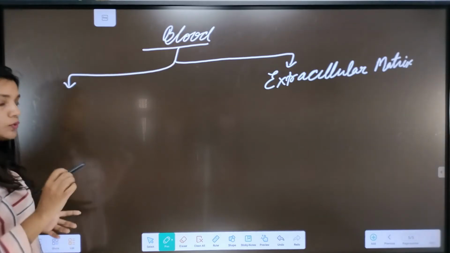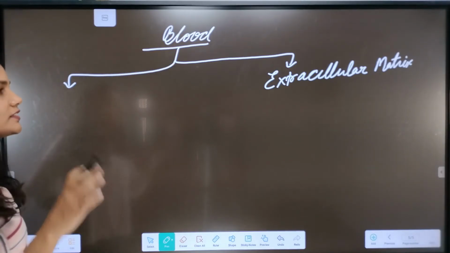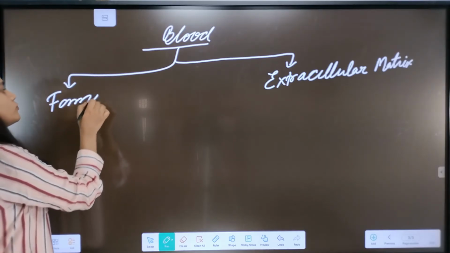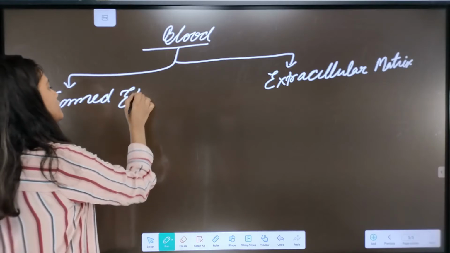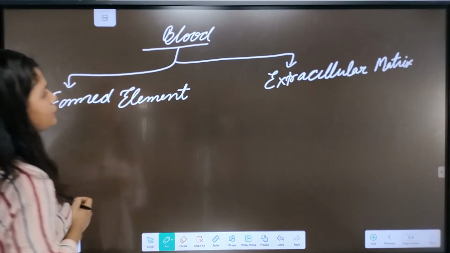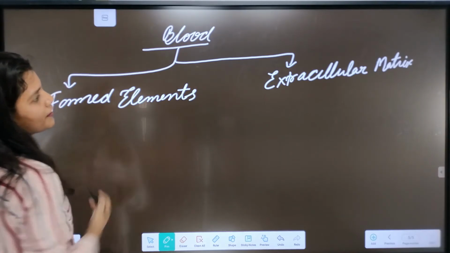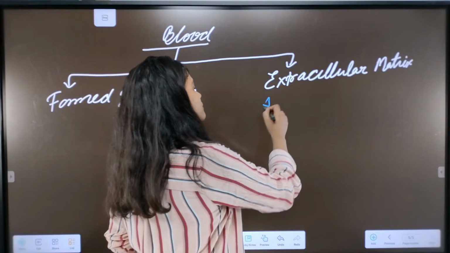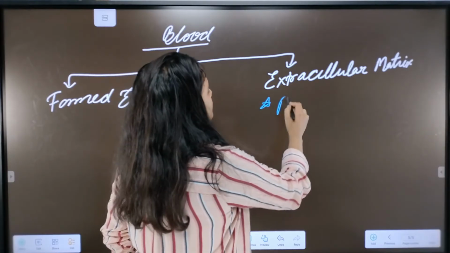Because now you know what the formed elements are: all the cells together are known as formed elements. This is how they are given in the NCERT. So the extracellular matrix, or the grounding substance, is the plasma in case of the blood.